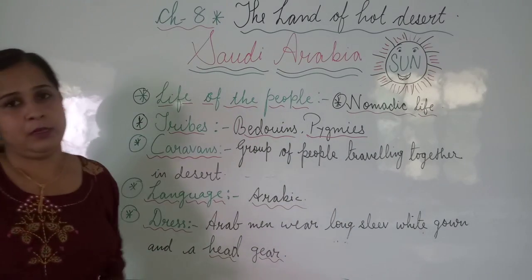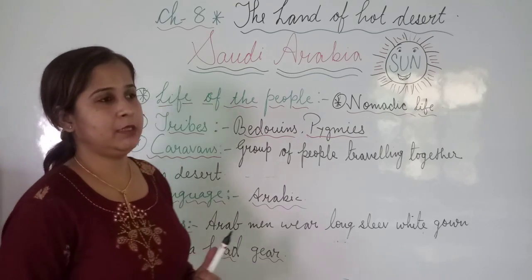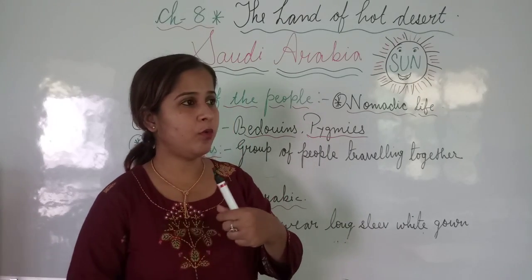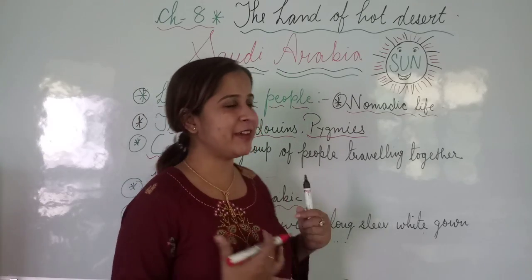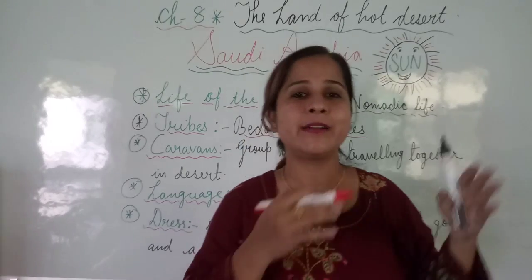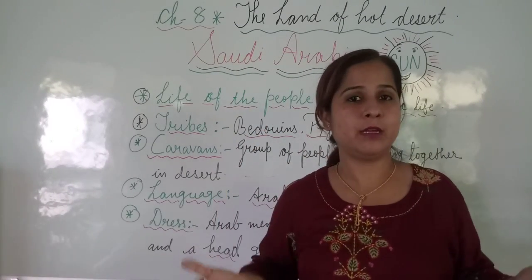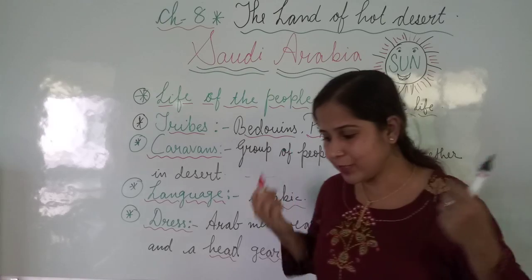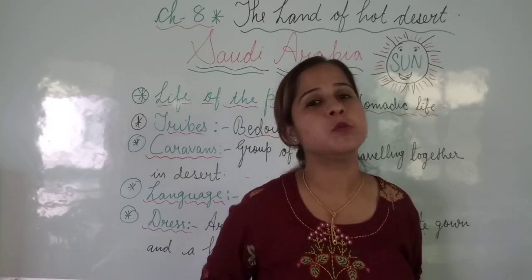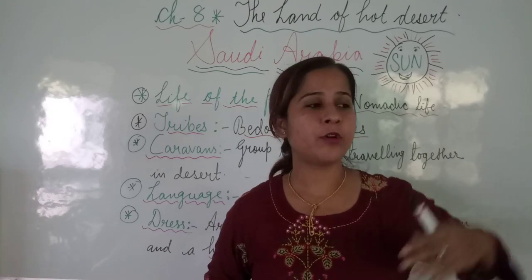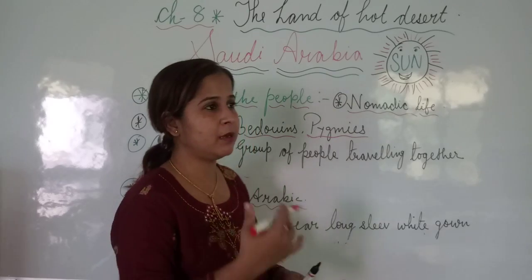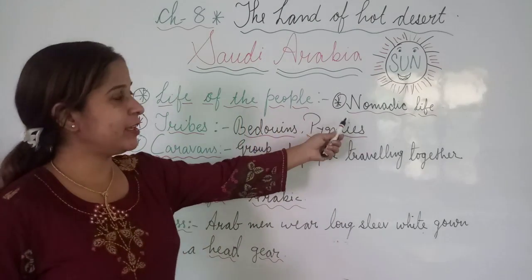Life of the people. Actually, people who are living in Saudi Arabia, they are living the nomadic life. Now you will ask, ma'am, what is nomadic life? Nomadic life means something like tribal life. Yes, those people who are tribal, they are equal to nomadic. Nomadic means they don't have their own permanent settlement, they don't have a permanent shelter, they don't have a permanent house. They keep moving from one place to another in search of shelter, food and their daily requirements. So they are living a nomadic life.